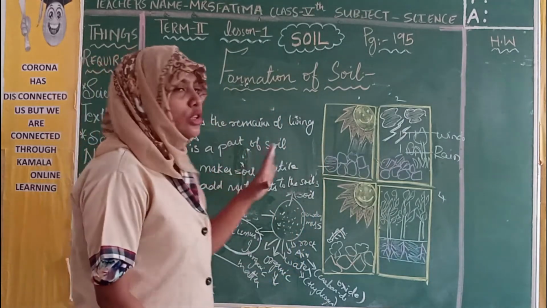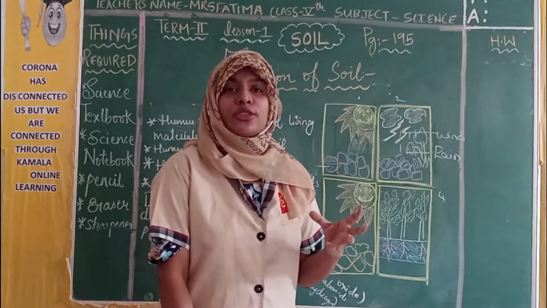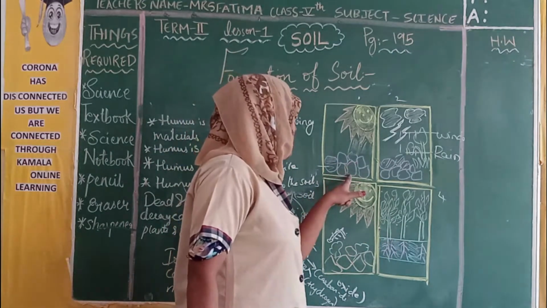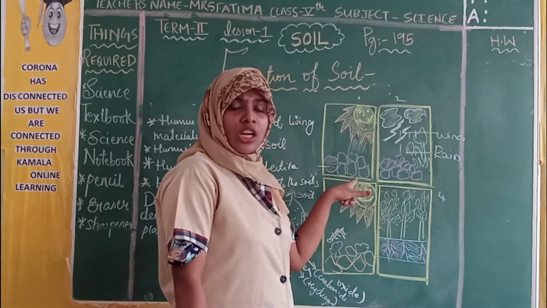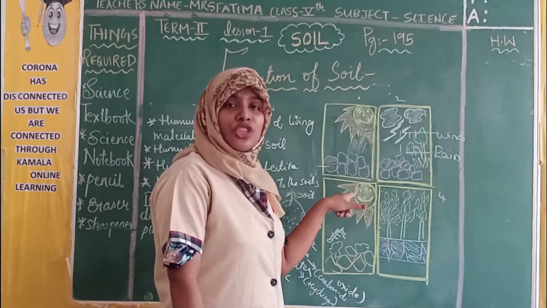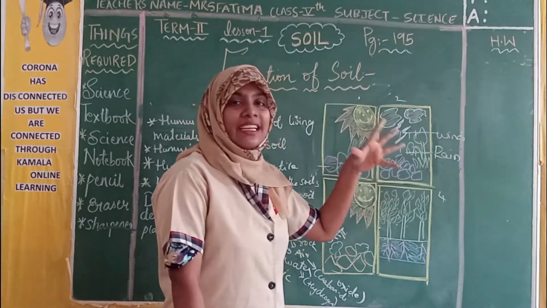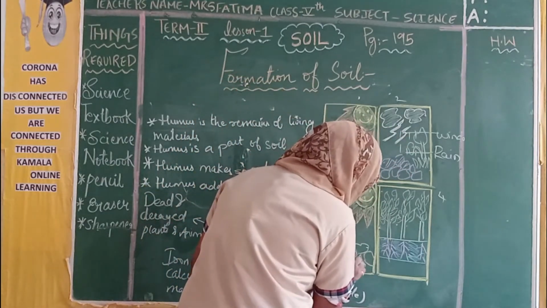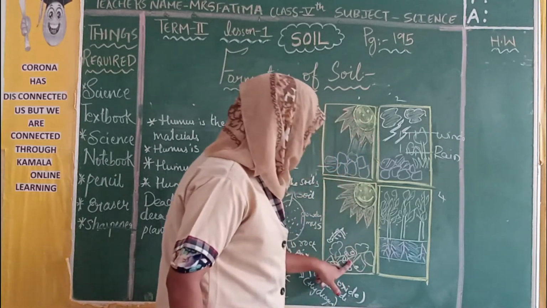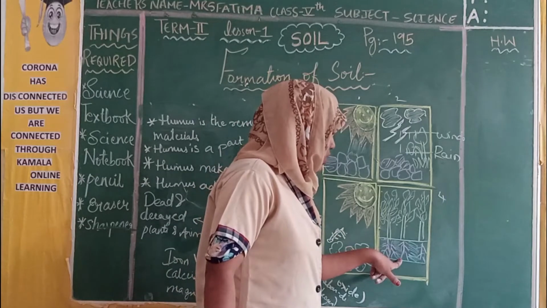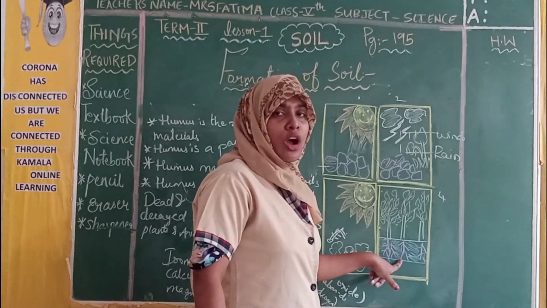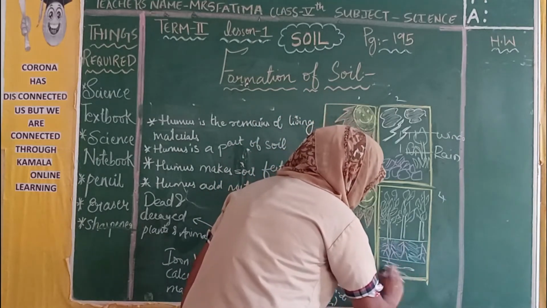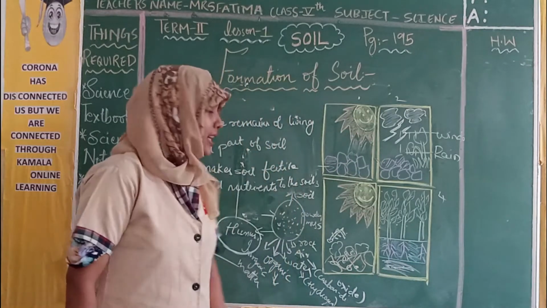See, children, this is how the formation of soil happens. The formation of soil involves a process. That process is called weathering. So, large rocks, due to the sun's heat, due to wind, due to rain, crack down and become small particles. These small particles again turn into powdered mass. This powdered mass is known as soil.